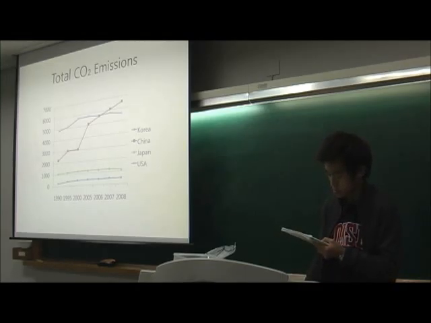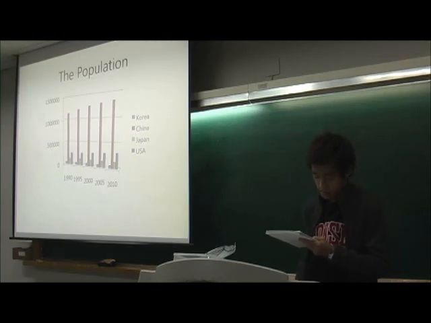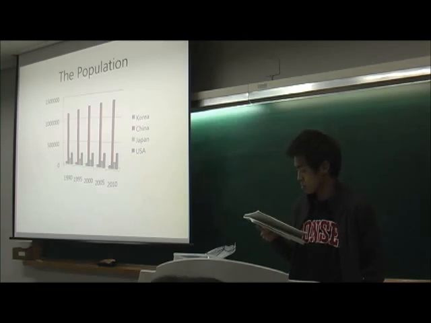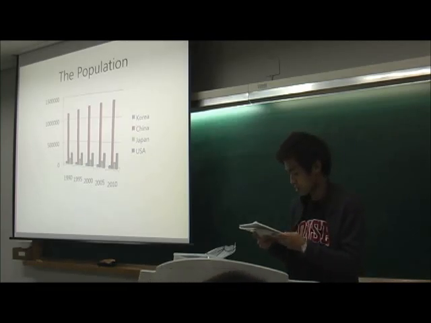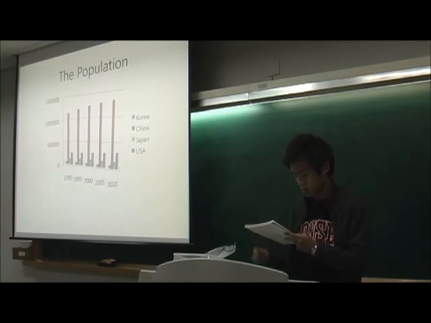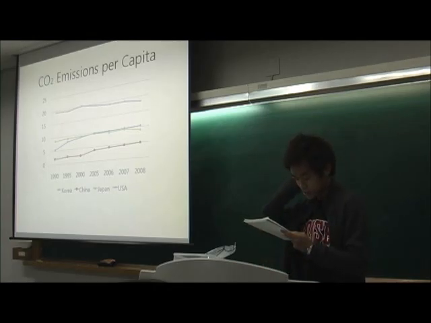However, we have to consider the total population of each country here. As this chart shows us, the population of China is the largest in the world, even impossible to compare with USA. So if we divide the total carbon dioxide emissions by the population to obtain the carbon dioxide emissions per capita, we can notice that Chinese emit the smallest amount of carbon dioxide.